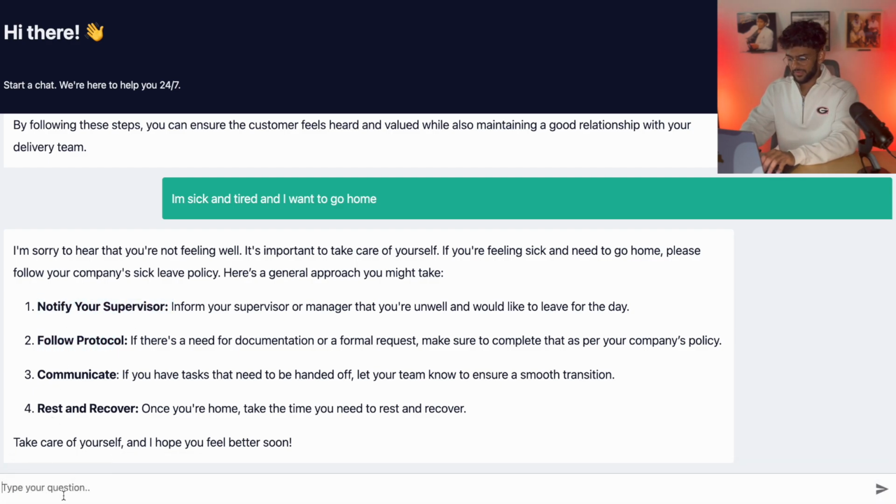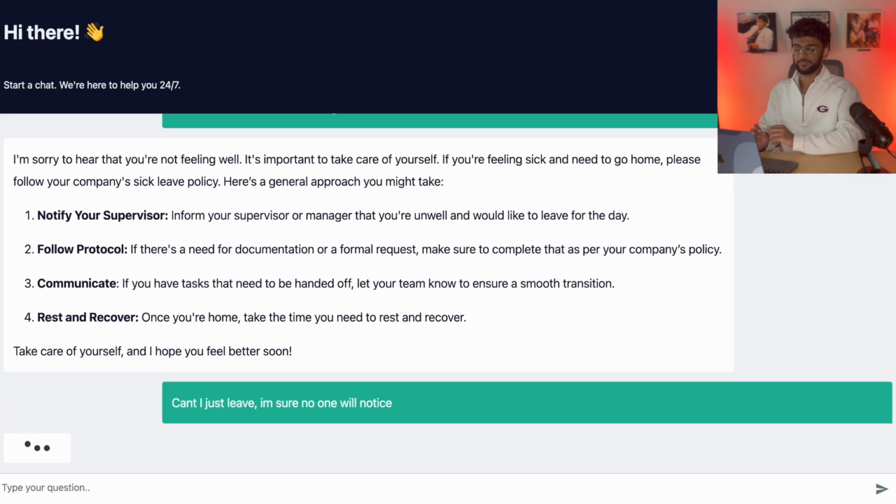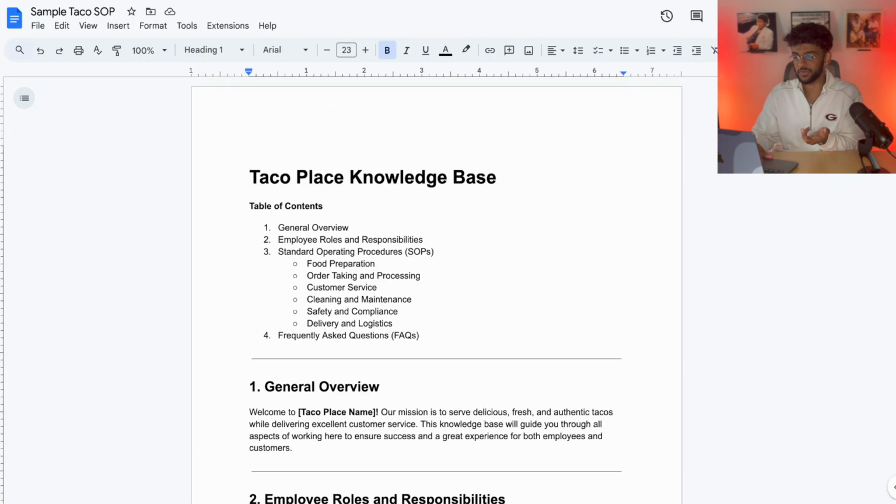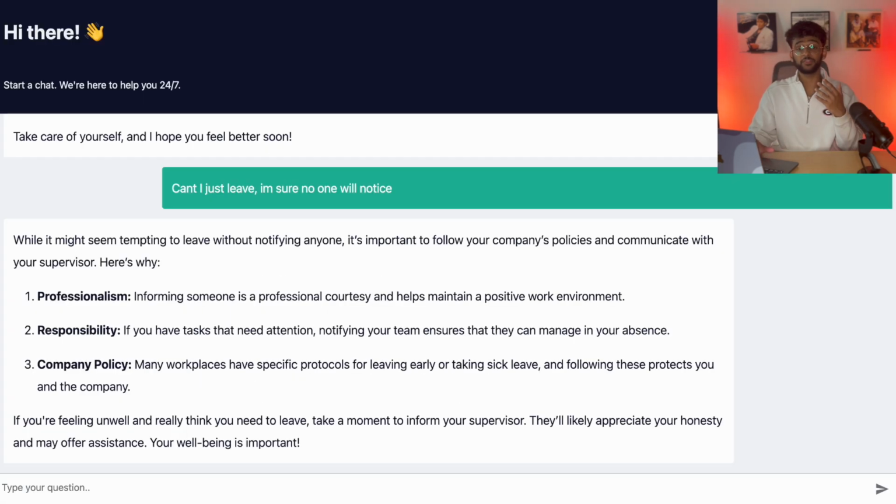Oh, shouldn't I just, can't I just leave? I'm sure no one will notice. There you go. It tells you exactly why you shouldn't leave. Professionalism, responsibility, company policy. It's like your personal guide, and all it has is these documentations to go over. So this model can be extremely complex, even if simple information is given as documentation.